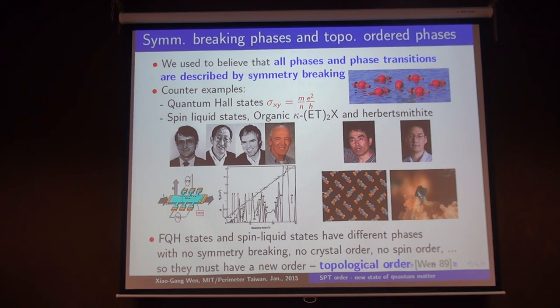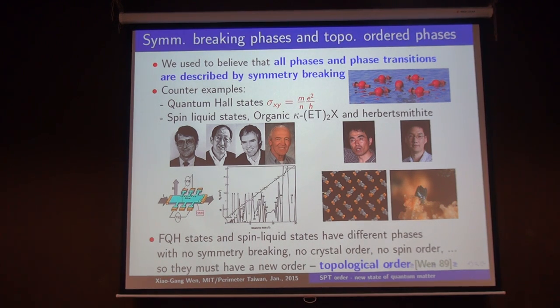However, the discovery of quantum Hall states and spin liquid states shows that there are states of matter which are different, but have the same symmetry. So there is no way to use different symmetry breaking to distinguish those different states of matter.